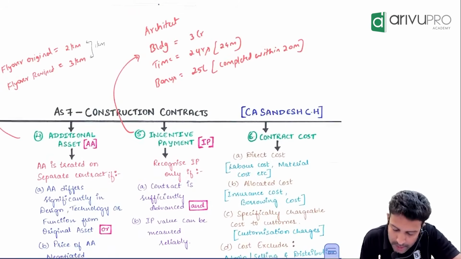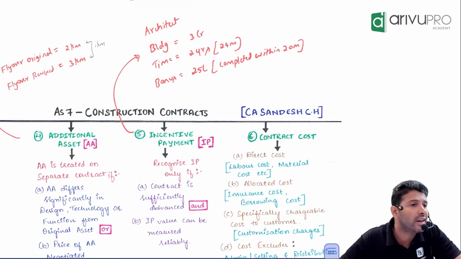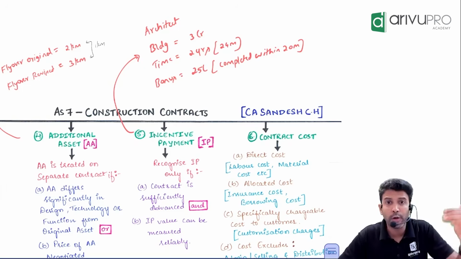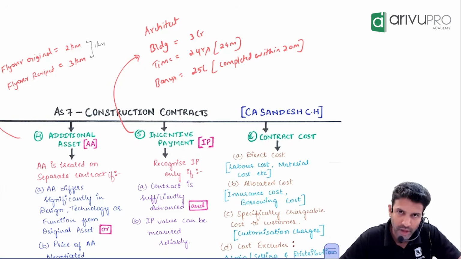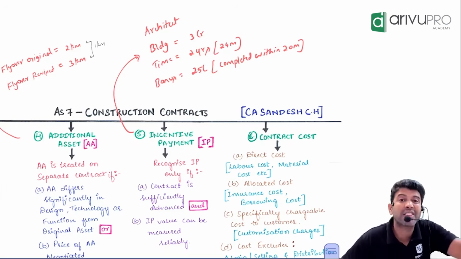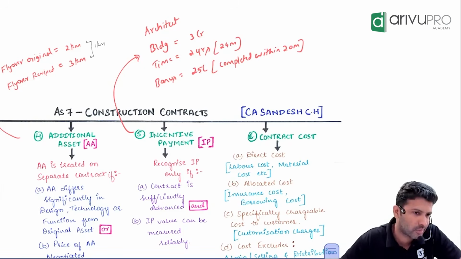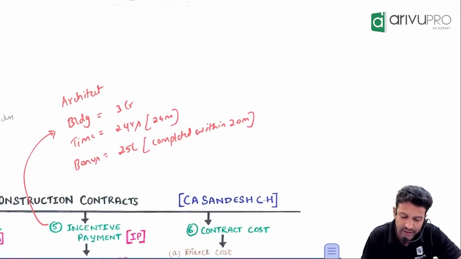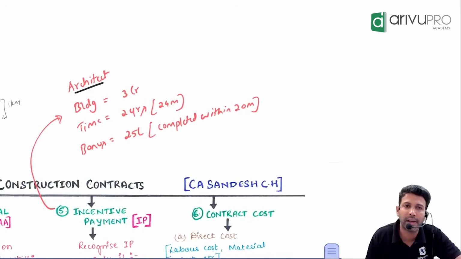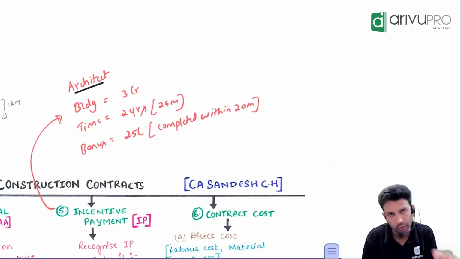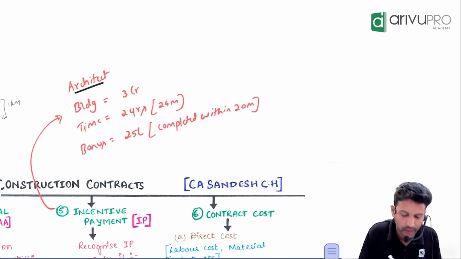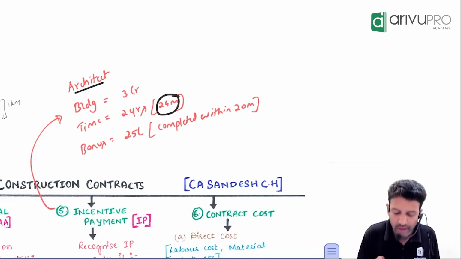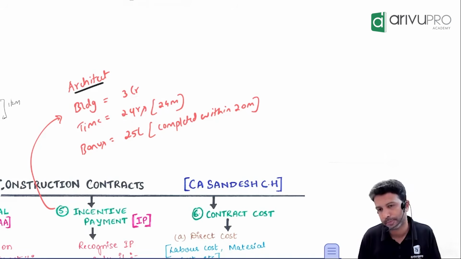Next one, a small concept called incentive payment. Usually what happens in a construction contract is, if you complete the work before time, you will get some extra money, some bonus. That we call what? Incentive payment. Take this example. There is one architect company building a building for a customer. The price is 3 crore. The architect company says it needs 24 months or 2 years to construct this building.